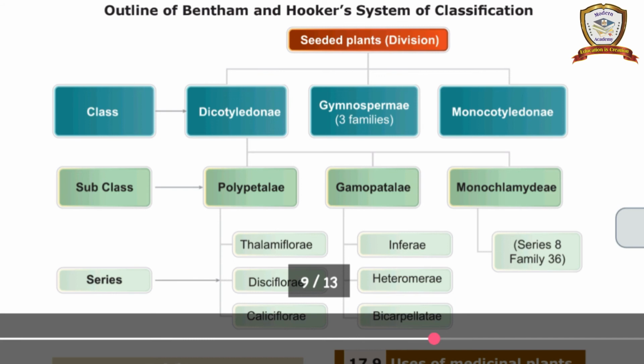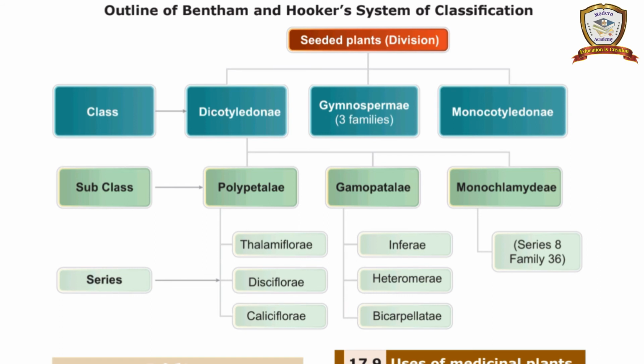There are no subclasses in the Gymnosperm and Monocotyledon. But Dicotyledon has three subclasses. What are they? Polypetalae, Gamopetalae, Monochlamydeae. The Polypetalae have three series: Thalamiflorae, Disciflorae, Caliciflorae.